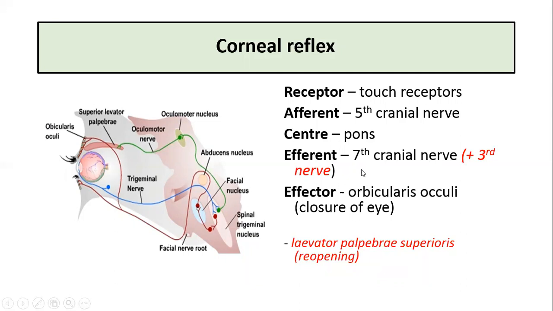Followed by the seventh cranial nerve, the efferent is also carried by the third cranial nerve, that is the oculomotor nerve, to the levator palpebrae superioris, which causes the reopening of the eye. So remember, the eyes close first, followed by reopening, and the closure is due to the contraction of orbicularis oculi, and the reopening is due to the contraction of the levator palpebrae superioris.